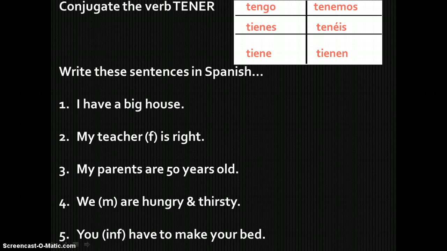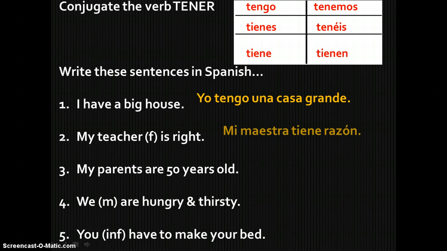Yo tengo, tú tienes, usted, él, ella tiene, nosotros, nosotras tenemos, vosotros, vosotras tenéis, and ustedes, ellos, and ellas tienen. I have a big house. Yo tengo una casa grande. My teacher is right or correct. Mi maestra tiene razón. My parents are 50 years old. Mis padres tienen 50 años.